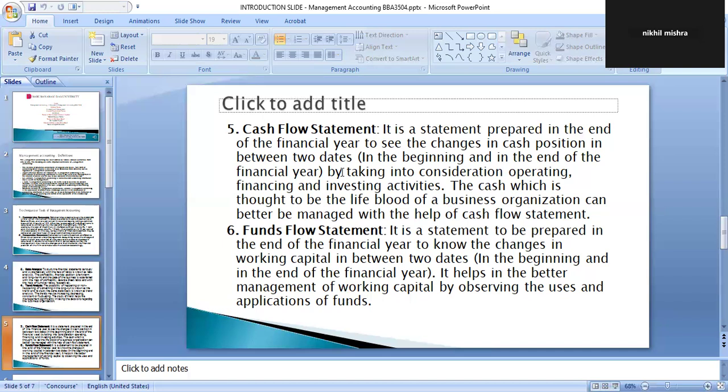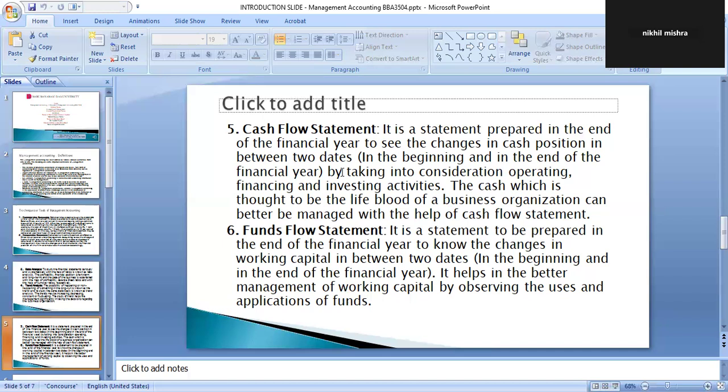That means the cash inflow and the outflow from these activities should be computed separately. The net impact is shown as the cash position of the business. Cash, which is thought to be the lifeblood of a business organization, can be better managed with the help of the cash flow statement.